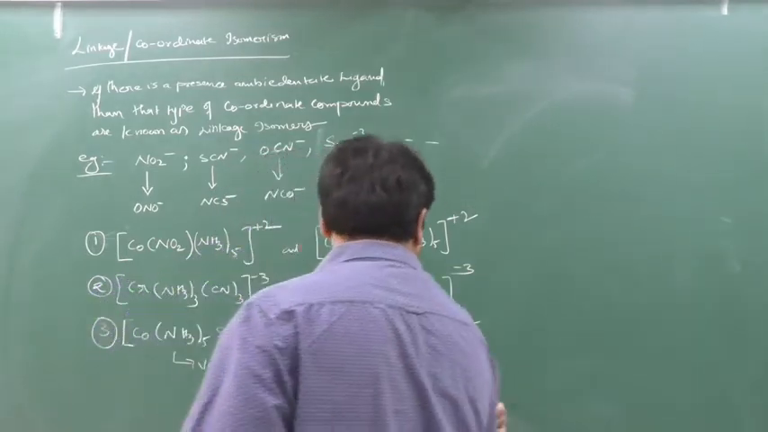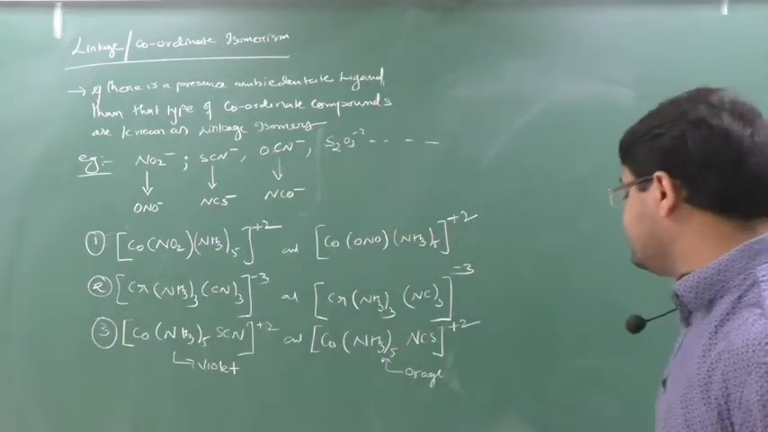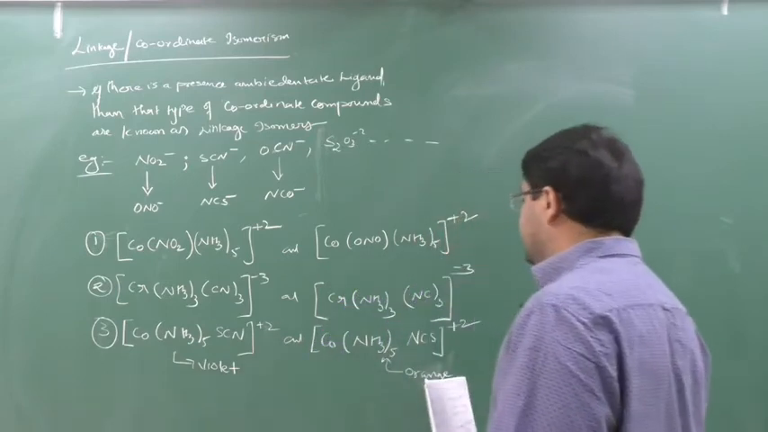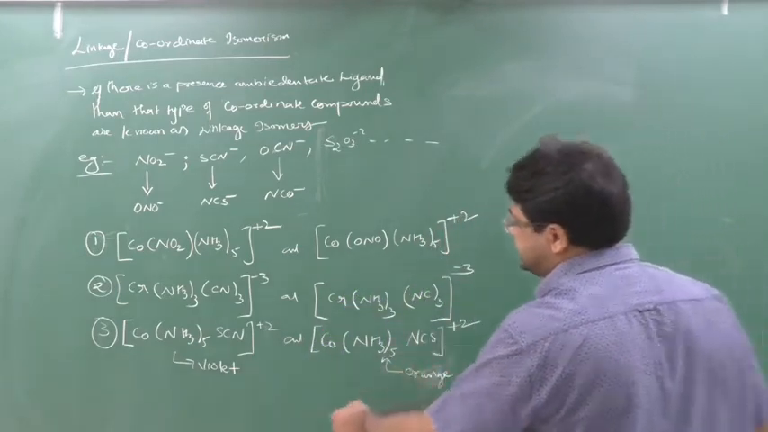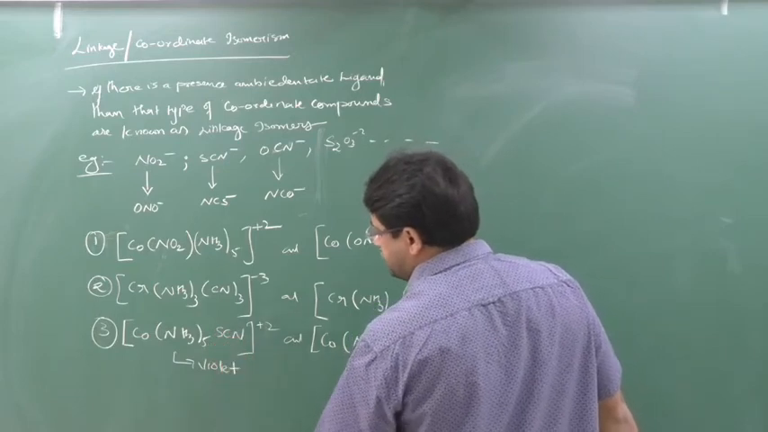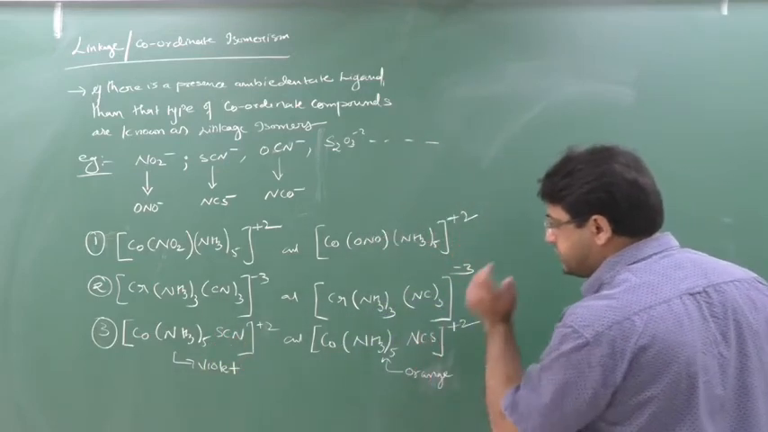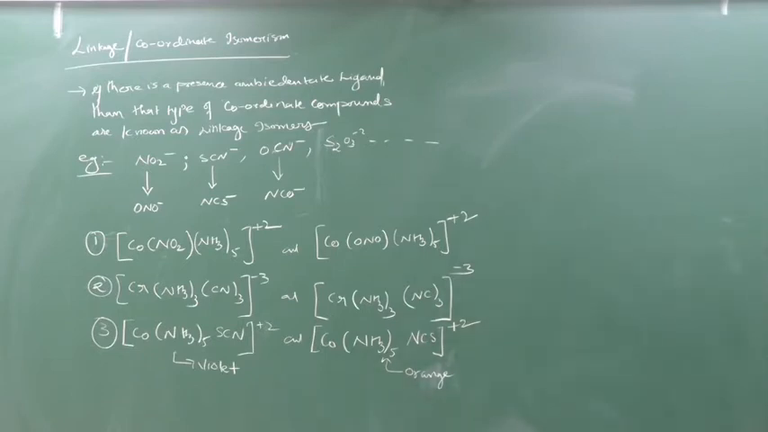When the ambidentate ligand bonding changes, the donating site changes. Here the donating site is S, due to which it is violet in color, and here the donating site is N, due to which it is orange in color. So when the donating site changes, the property also changes. So this type of isomers is also linkage isomers.